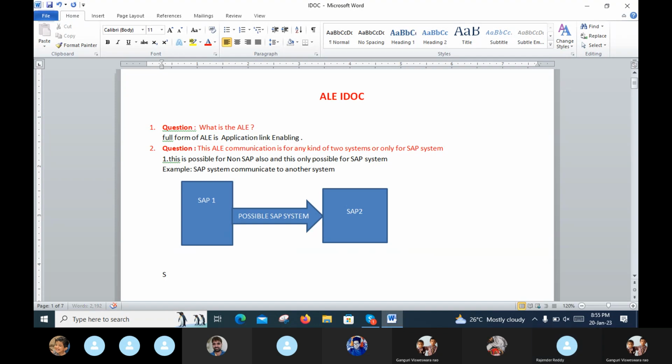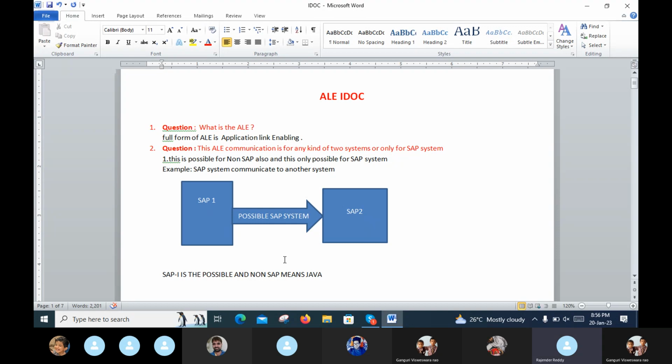SAP 1 is the possible system, and non-SAP means Java. Non-SAP means the data can transfer from a possible SAP system to a non-SAP system, that means Java.